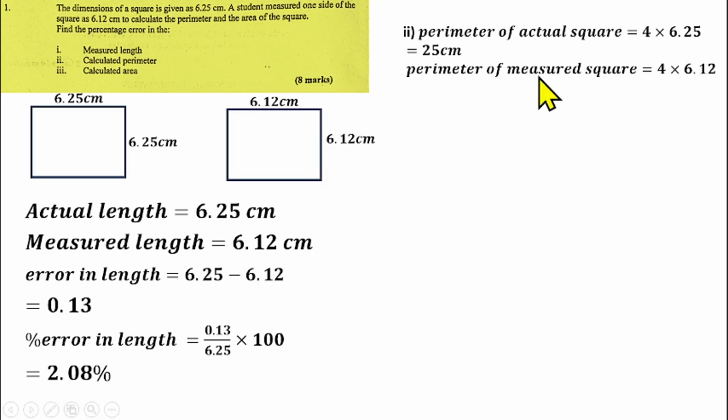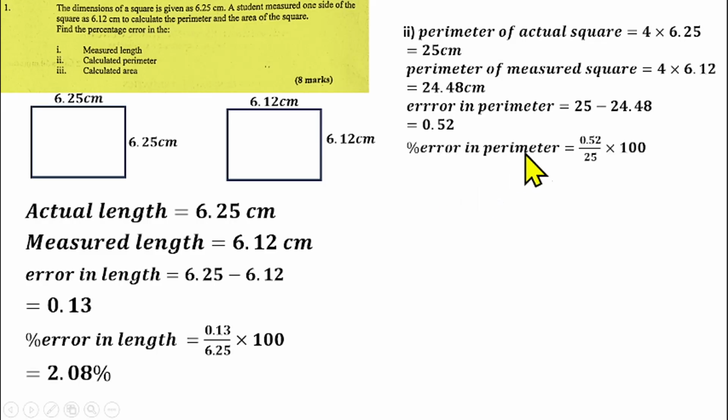So the perimeter of the square using the measured length, or the perimeter of the measured square, will be 4 times 6.12 centimeters. We multiply that, it gives us 24.48 centimeters. So we now calculate the error in perimeter, and that will be 25 minus 24.48, and that should give us 0.52.